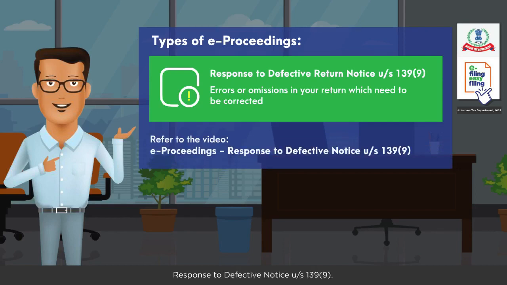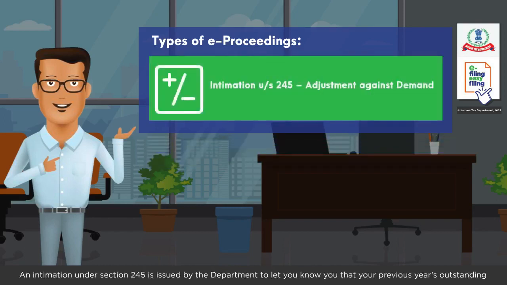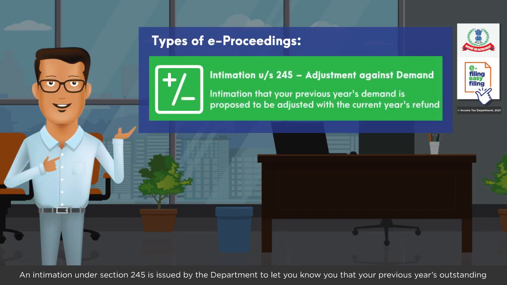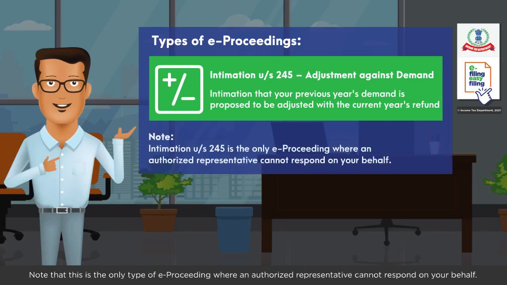under Section 139(9). An intimation under Section 245 is issued by the department to let you know that your previous year's outstanding demand is proposed to be adjusted with the current year's refund. You need to either agree or disagree with the demand. You may disagree partly or fully. Note that this is the only type of e-proceeding where an authorized representative cannot respond on your behalf.